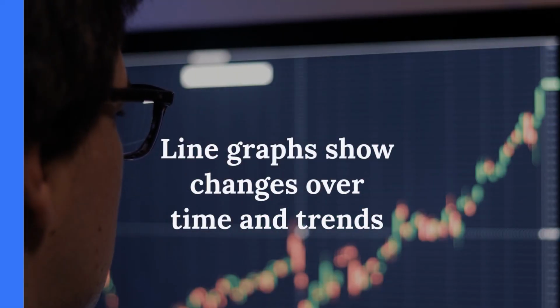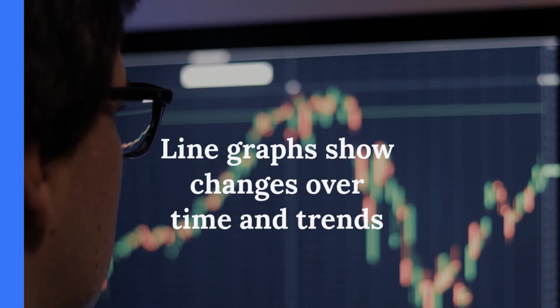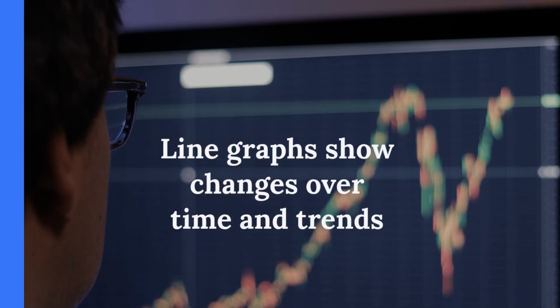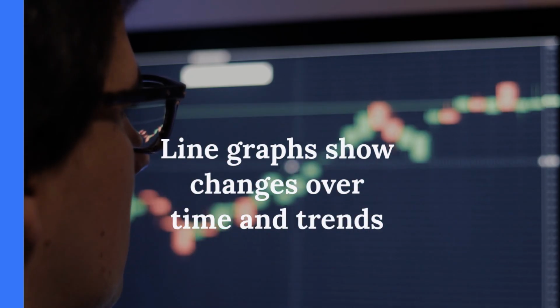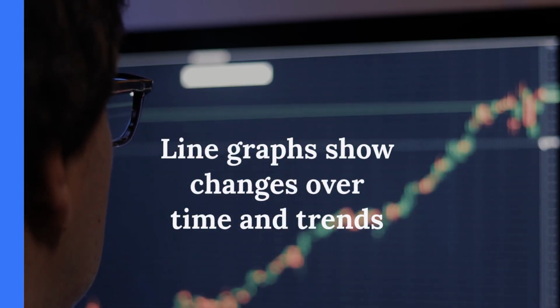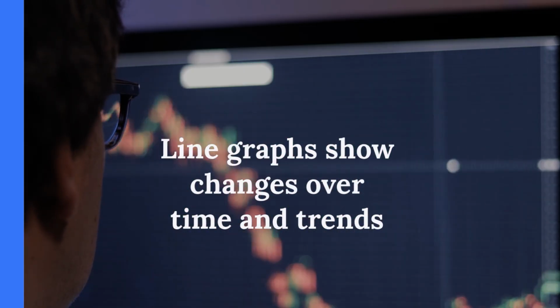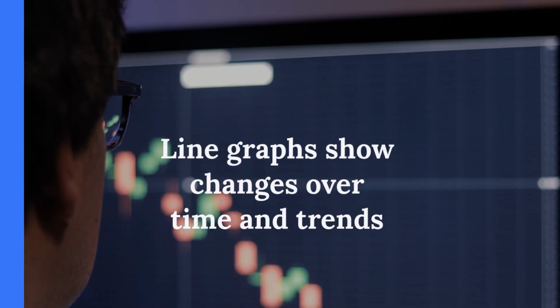Line graphs connect data points with lines to show changes over time. They are perfect for tracking trends and comparing multiple series. Use consistent scales and limit lines to avoid clutter. Highlight key trends with annotations. Line graphs excel in illustrating time series data.